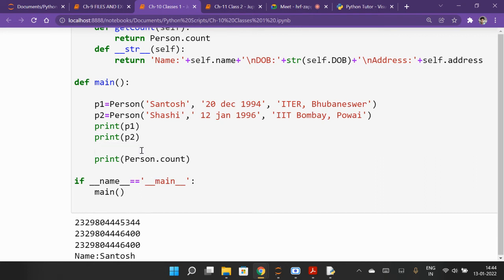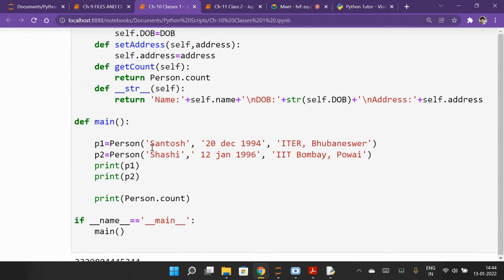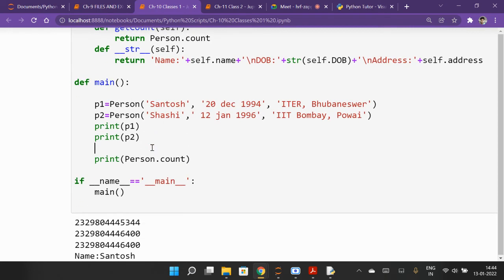If I write person dot name, which person? So P1, right? Suppose I want to change the P1 name. P1 dot name is equal to, if you make it from Santosh to, suppose, anything, Aman.